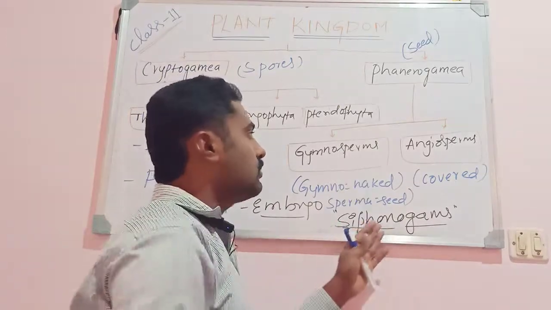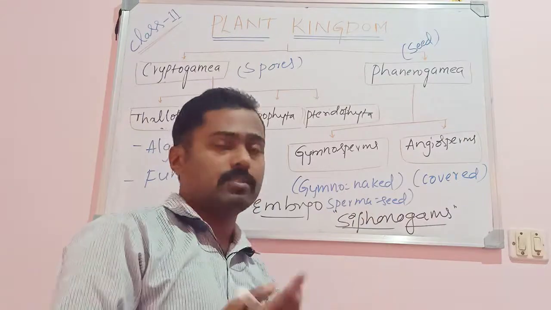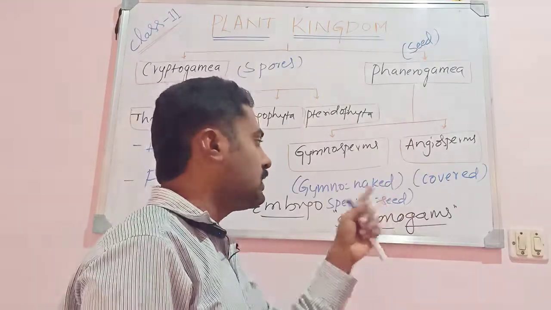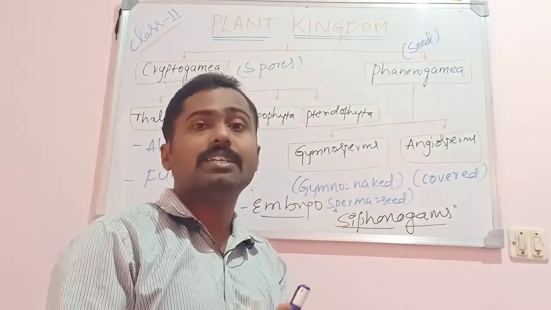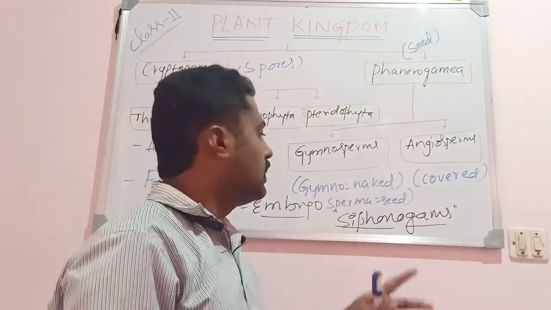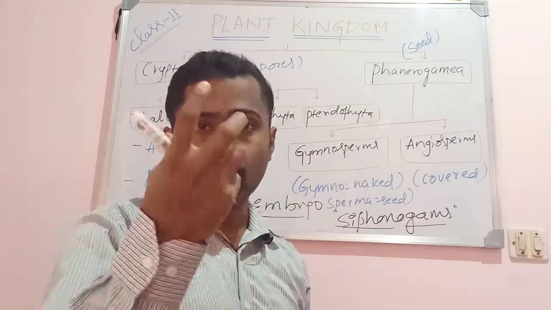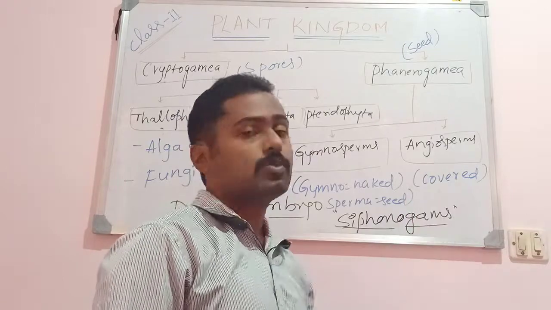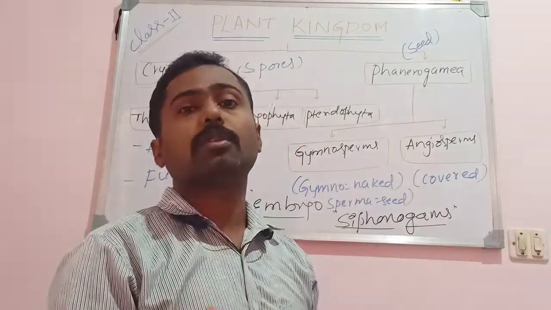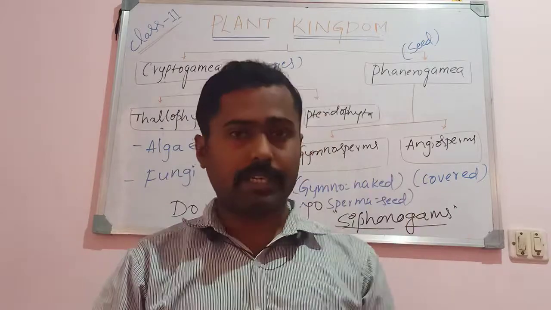The advanced members of the gymnosperms, and no doubt the angiosperms, are siphonogams. Angiosperms are considered the advanced forms of gymnosperms. Siphon means cavity or a canal. It means the gametes are found within the pollen tube. These plants, especially the angiosperms, reproduce by producing the pollen tube, because the gametes are non-motile here.